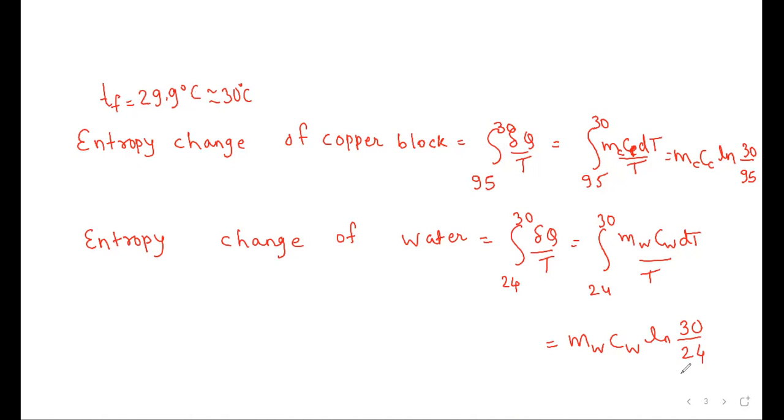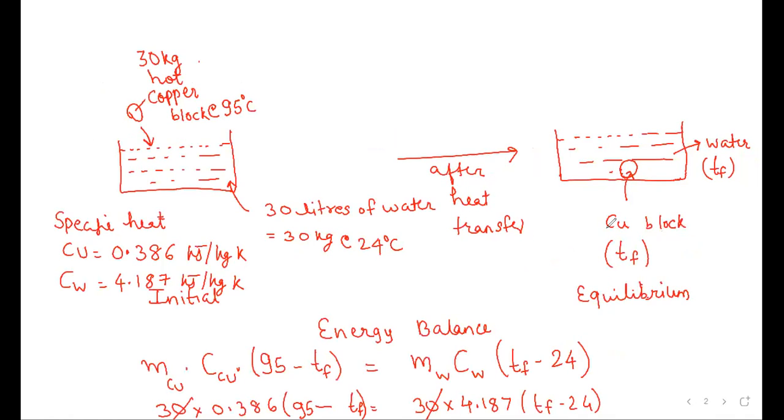The meaning is finally this copper would also be at 30 and the water would also be at 30 degrees centigrade. So now we have determined the temperature of the copper. From 95 it has dropped down to 30, and the water, it was 24, it has increased to 30 degrees centigrade. Since there is no heat loss, has the entropy changed? It has changed.